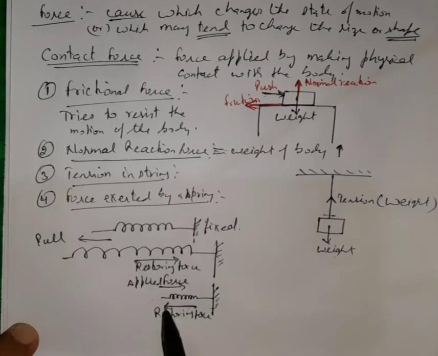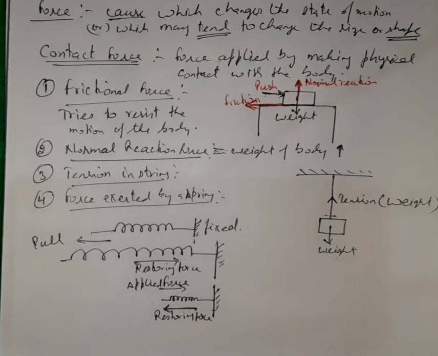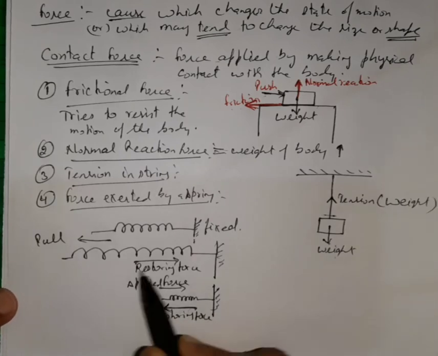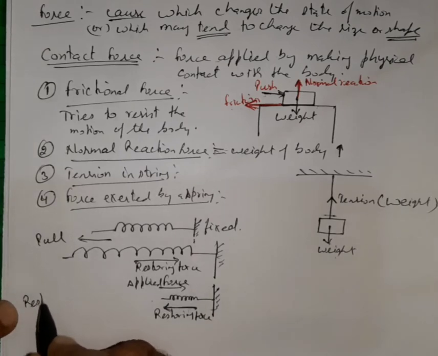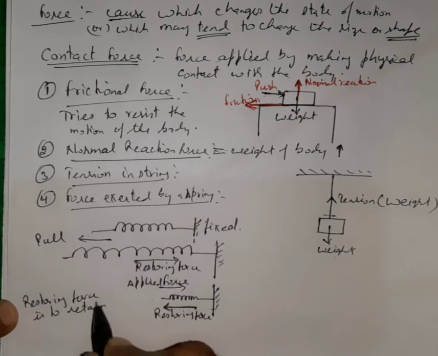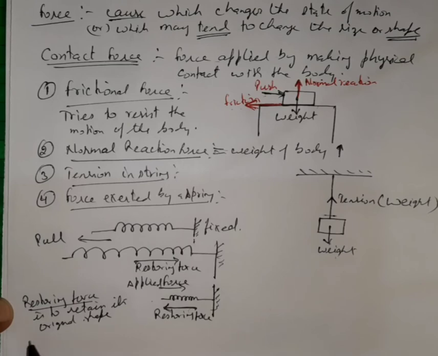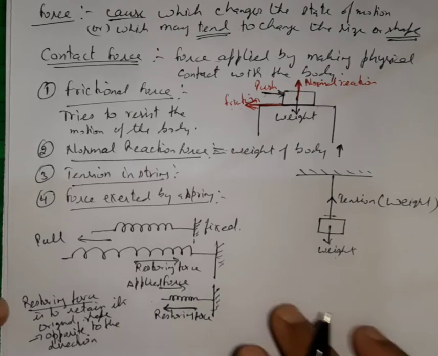So the spring always exerts a force opposite to the applied force to retain its original shape. This restoring force is to retain its original shape, and it always acts opposite to the direction of the applied force.